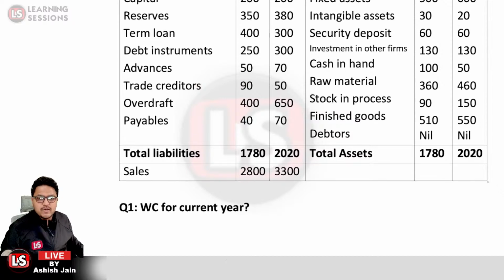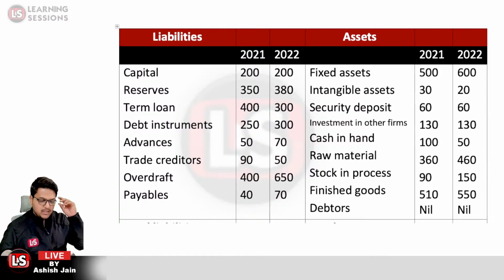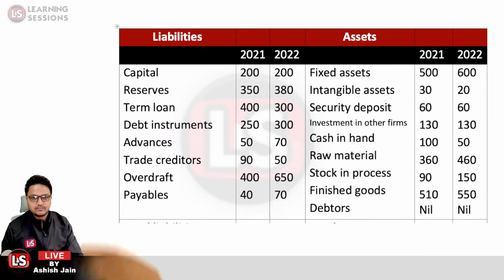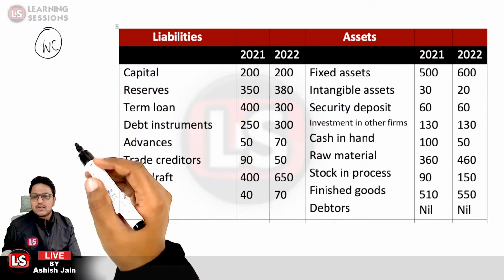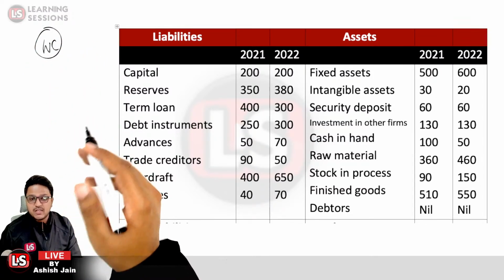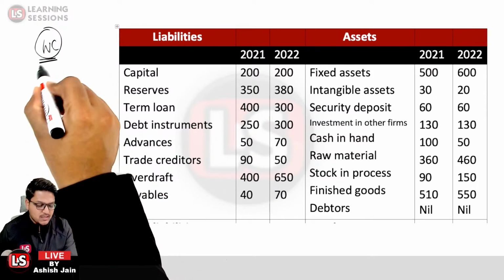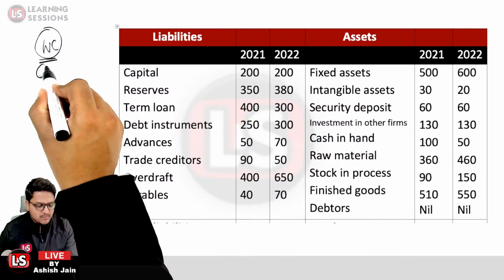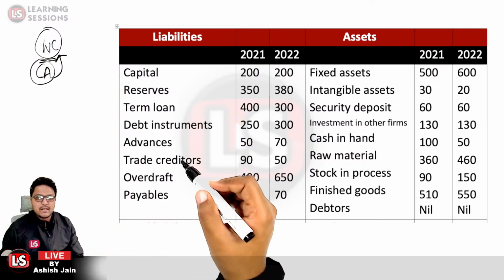So the first question says that we need to look into the working capital for the current year. What will be the working capital for the current year? Now what do you mean by working capital? Working capital is the funds that you require for day-to-day operations. And what funds do you require on a daily basis? Those are the current assets. So if nothing is added and they simply ask for the working capital, current assets would be the working capital. So what are the current assets for the current year?